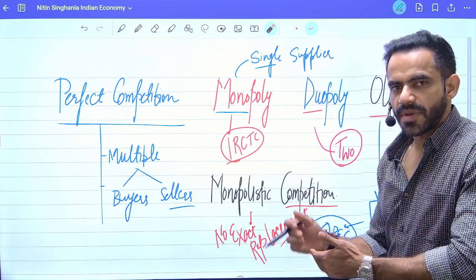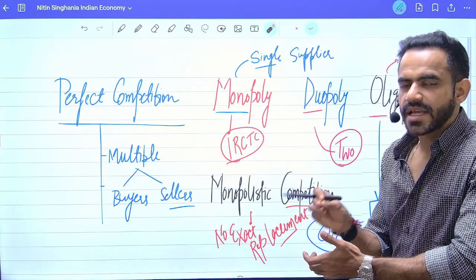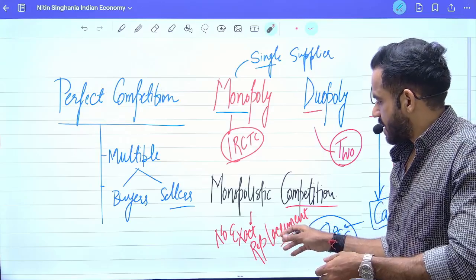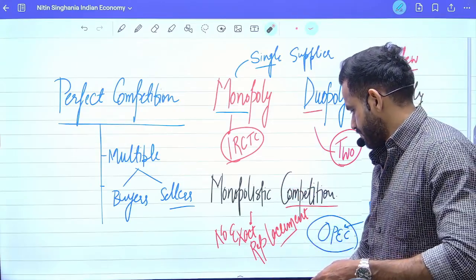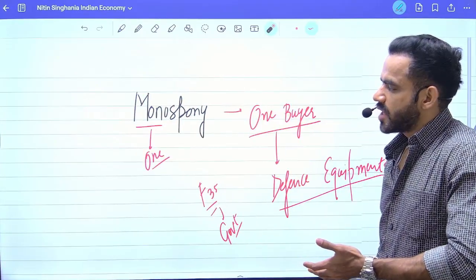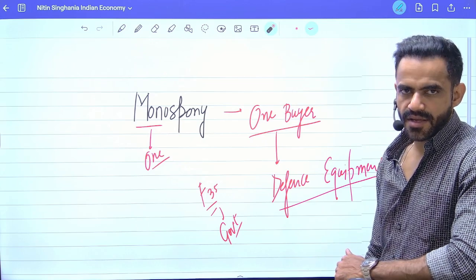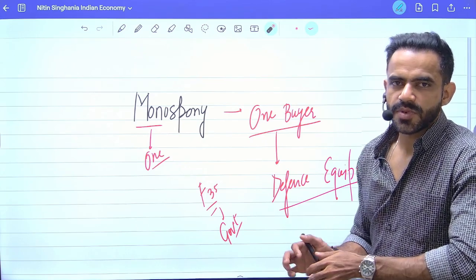What is monopolistic competition? It simply means multiple products are there, but if you need the exact same product, only one company produces it, and that is why it is referred to as monopolistic competition. Next is monopsony, which simply means there is one single buyer, for example, defense equipment. So that's all for this particular topic.